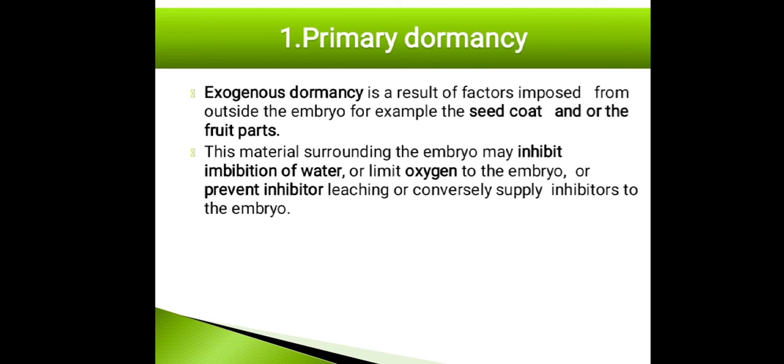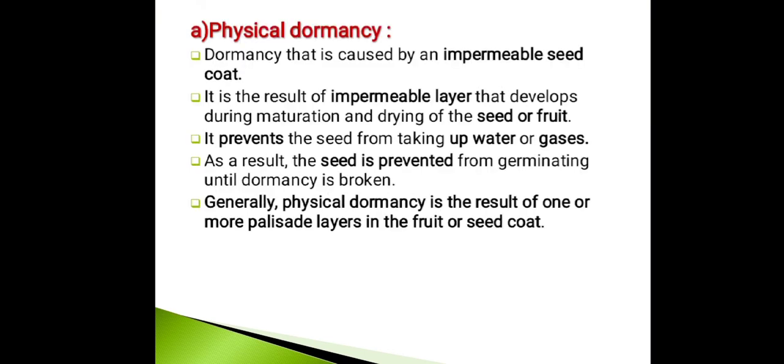Under that, physical dormancy is dormancy that is caused by an impermeable seed coat. It is the result of an impermeable layer that develops during maturation and drying of seed or fruit. It prevents the seed from taking up water or gases. As a result, the seed is prevented from germination until the dormancy is broken. Generally, physical dormancy is the result of one or more palisade layers in the fruit or seed coat.